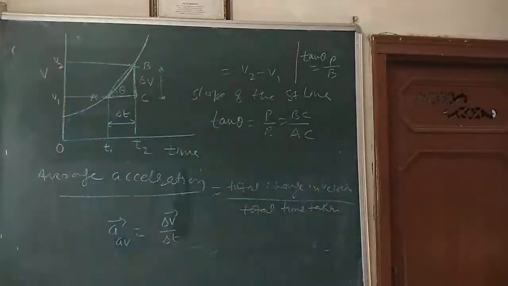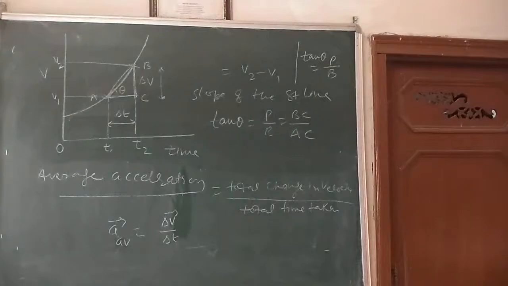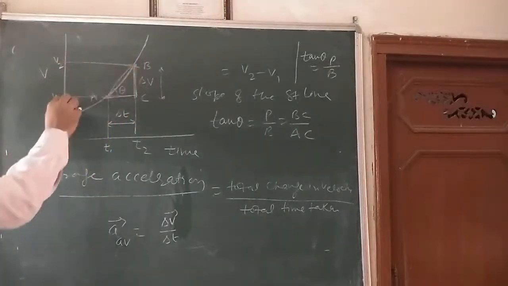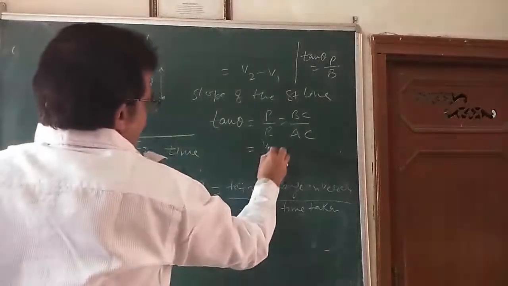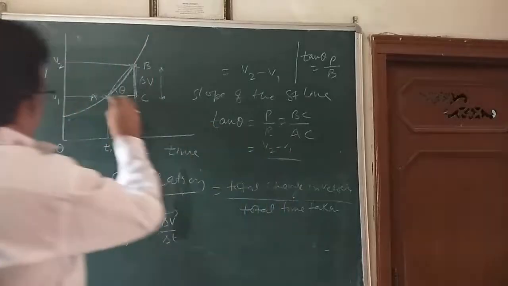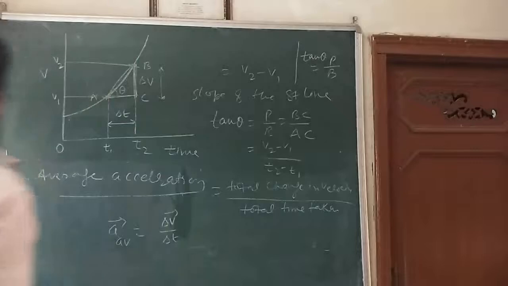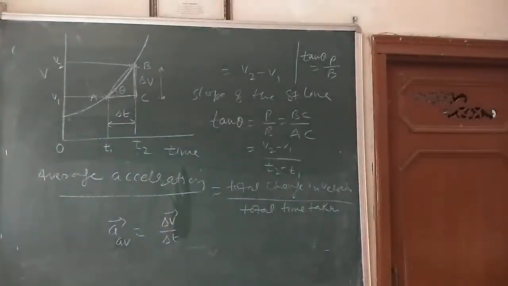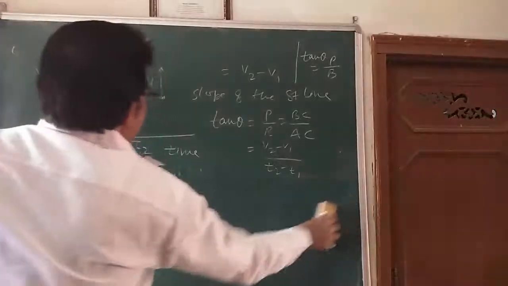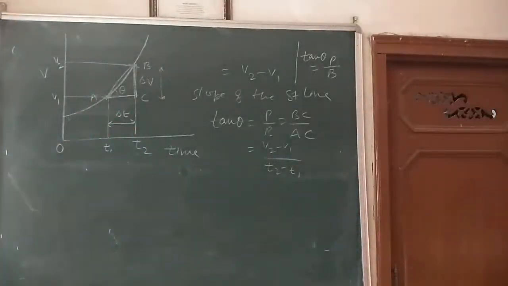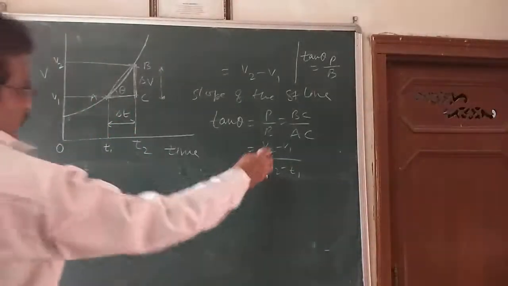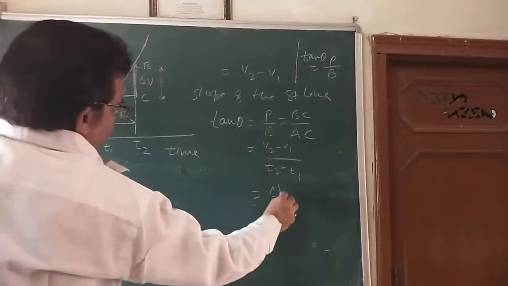Here BC you may write v2 minus v1, or AC you may write t2 minus t1. So what are we getting here? From this graph we can say this is v2 minus v1, I can write delta v.